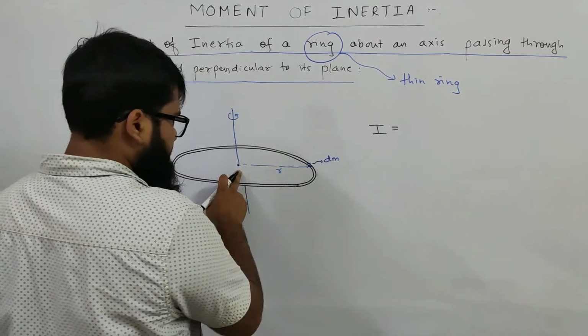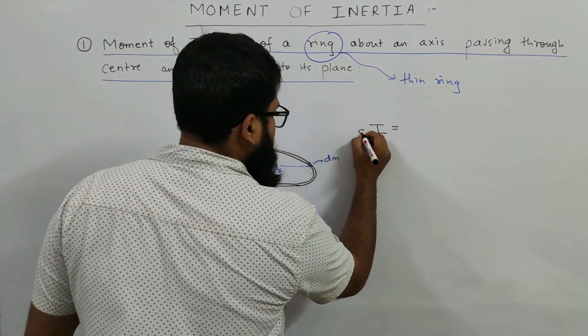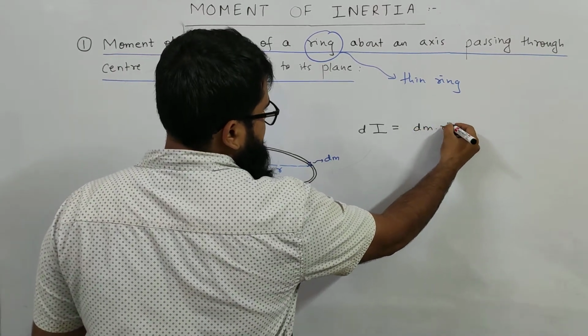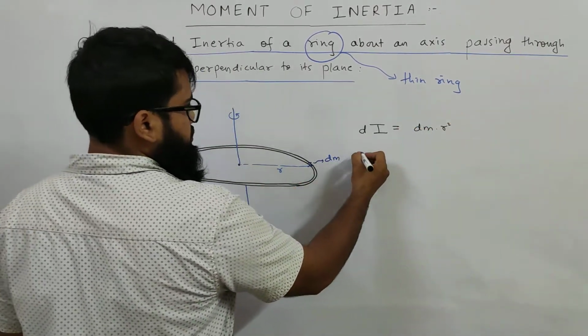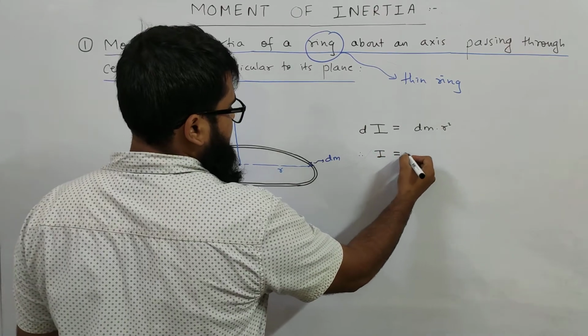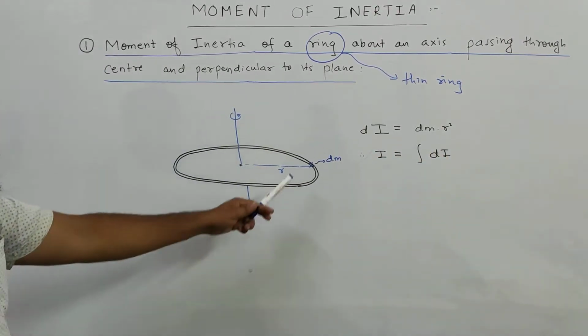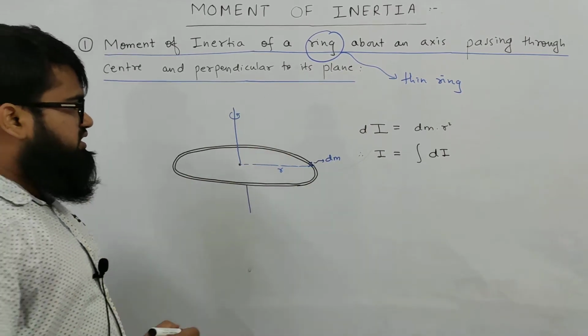The moment of inertia contributed by this small mass dm, dI, is given by mass into distance square from the axis of rotation. So the total moment of inertia of the ring will be equal to the integral of all the small dI's contributed by all the small dm's throughout the ring.